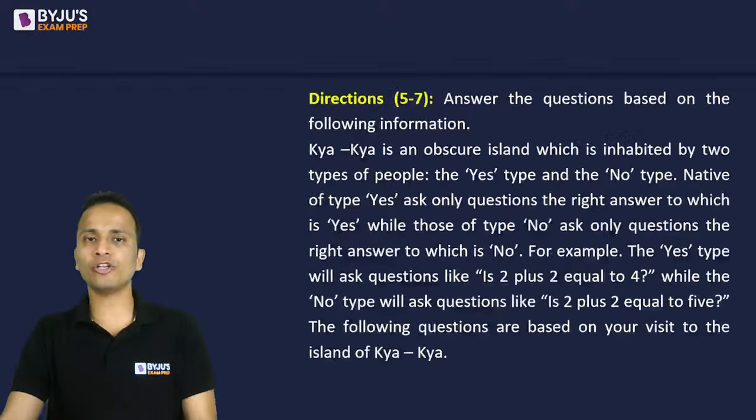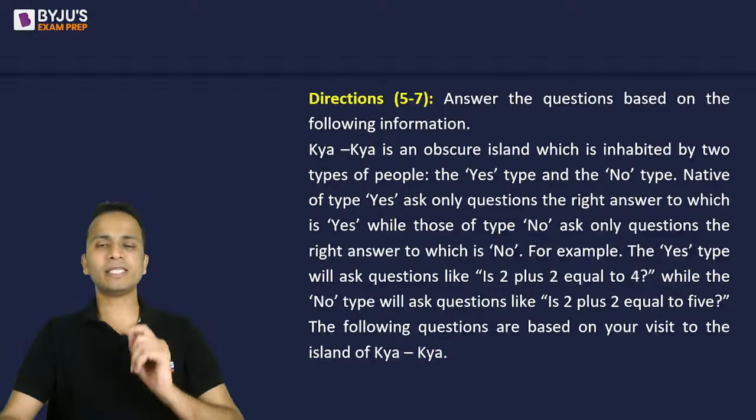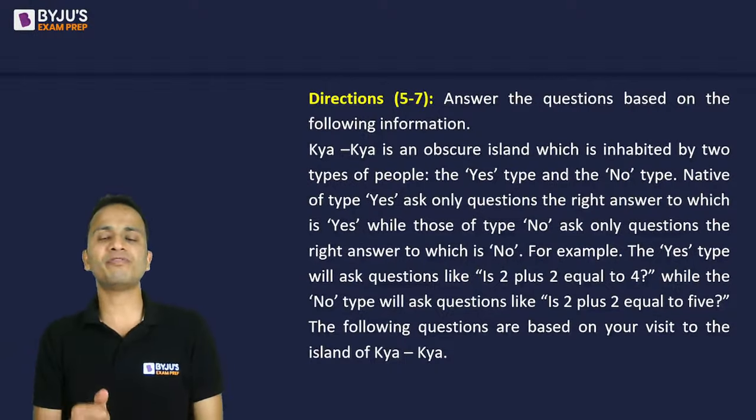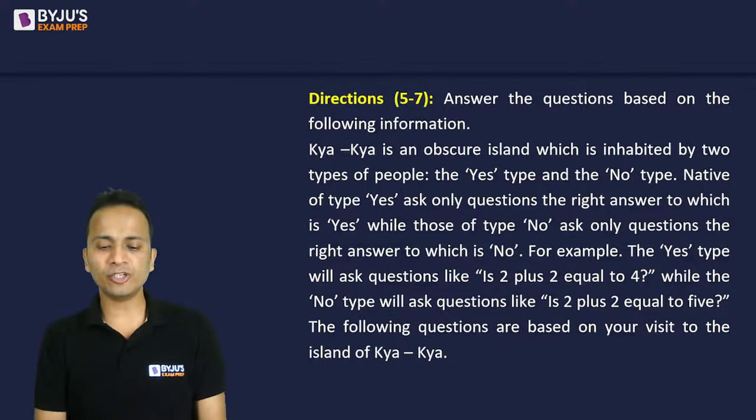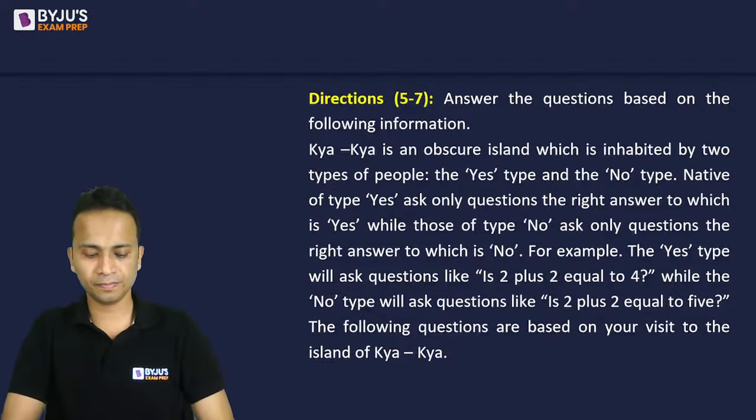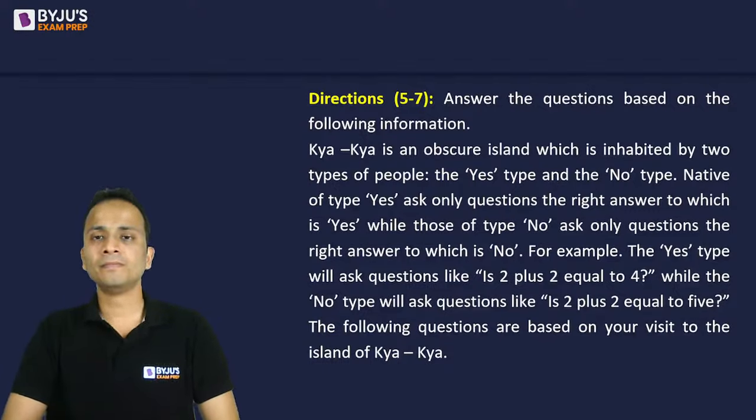So second set on your screen now. Now this set is for the next 3 questions, question number 5, 6 and 7. This is the only piece of information. Read it and then I'll take you to the questions one by one. Now the information might be a little confusing. Try not to get confused.